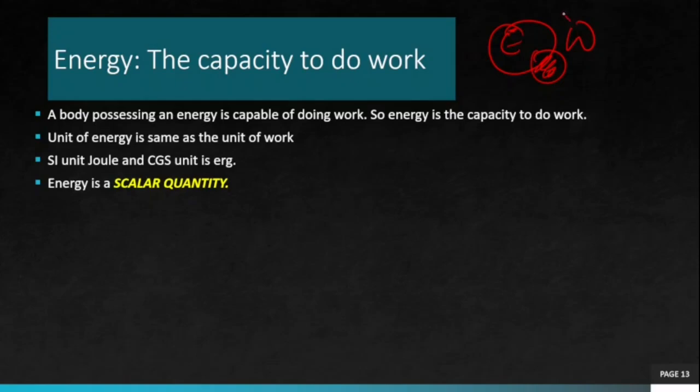Whenever you do work on a body, energy of this body increases. Whenever work is done by the body, energy of this body decreases. So work and energy are related. And since they are related, unit of work and unit of energy, they are same. SI unit is joule, CGS unit is erg, and energy is also a scalar quantity.